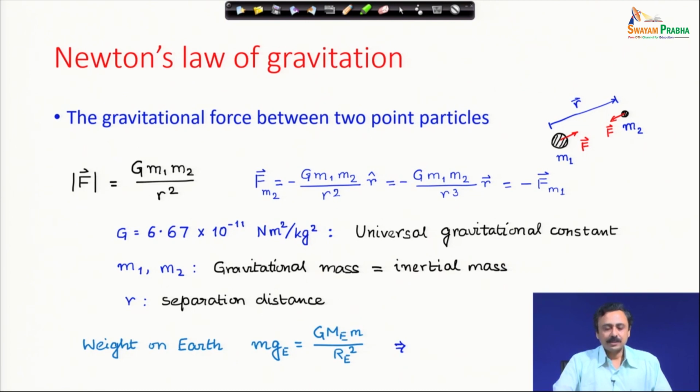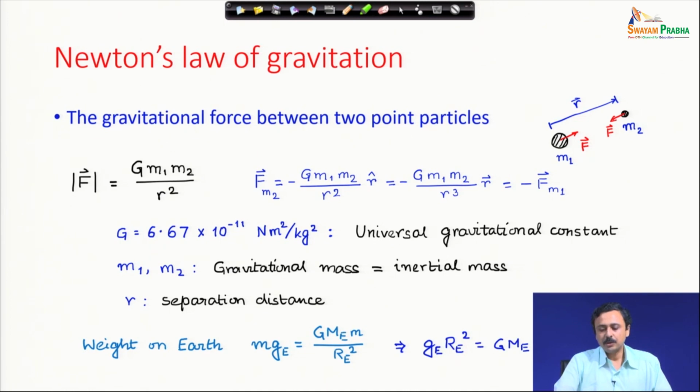Now, you can make some simplifying calculations. For example, the weight of a particle on the surface of the earth. The mass of that particle is small m, and the acceleration due to gravity on the surface of the earth is g e, and that must be equal to, from the gravitational law of Newton, G times mass of earth times mass of the particle by radius of the earth square, because on the surface of the earth the particle is roughly at the radius, so the separation distance is the radius of the earth.